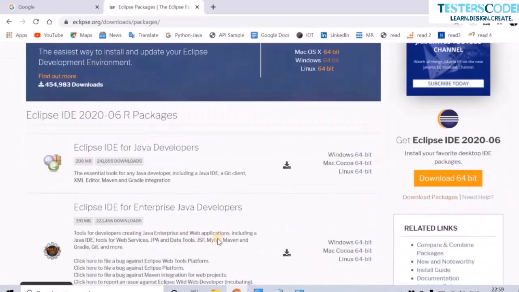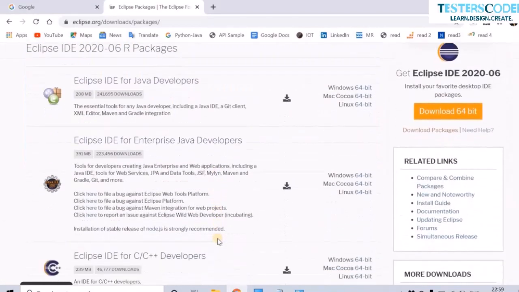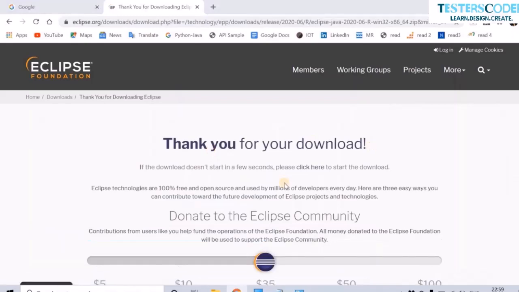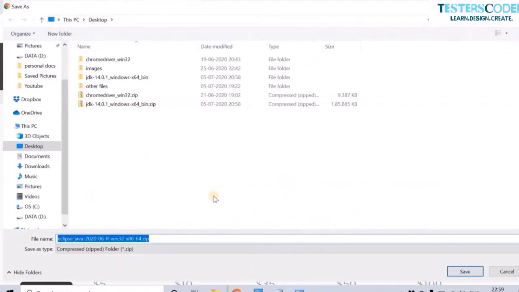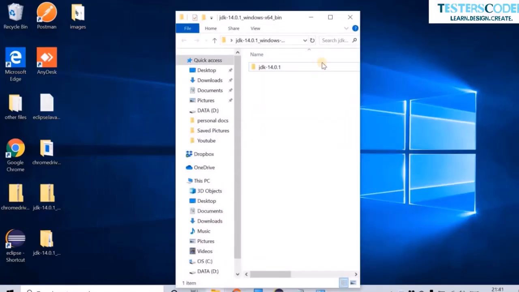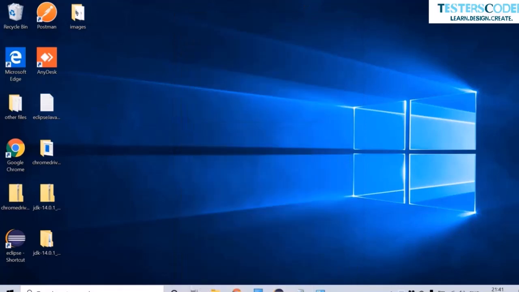And over here you can see Eclipse is provided for various uses, but you have to download the Eclipse IDE for Java developers 64-bit. And let us click on download. I'm going to save this on desktop too. Click on save. And here my Eclipse zip file is getting downloaded. So let us check what is the next step.